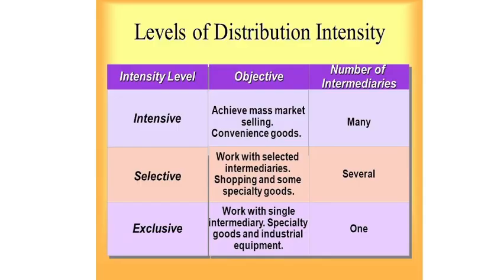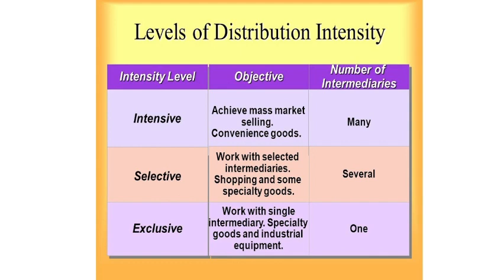So let's revise quickly because this topic is very important. Intensive distribution achieves mass market selling of convenience goods. In case of convenience goods, intensive distribution is used and the number of outlets is many. Selective distribution is when they work with selective intermediaries, for shopping goods and some specialty goods.